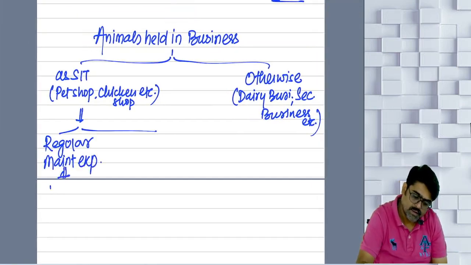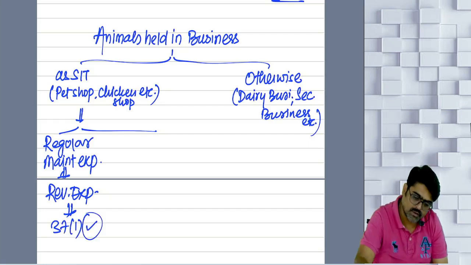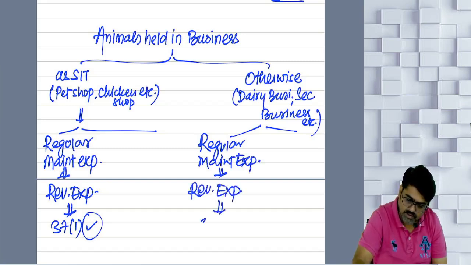This will be revenue expenses. This will be allowed under section 37(1), general deduction. Here also, if in your business you are incurring regular maintenance expenses on them, this is a revenue expense and will be allowed as a deduction under section 37(1).